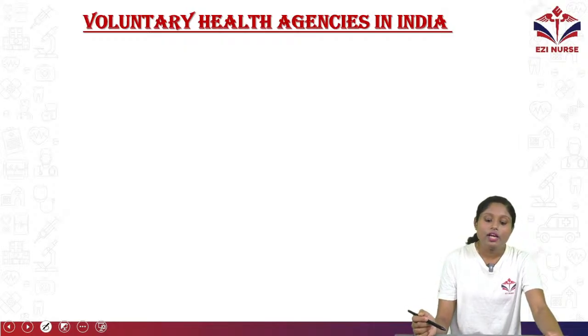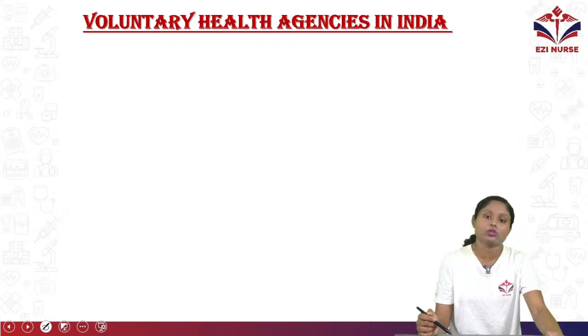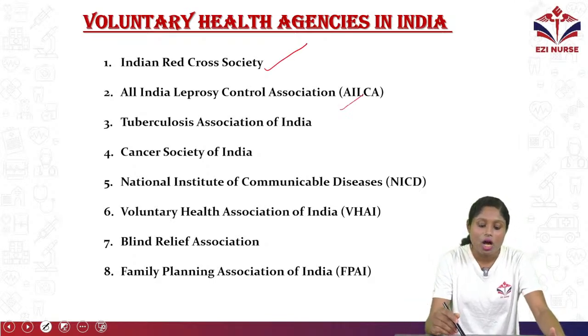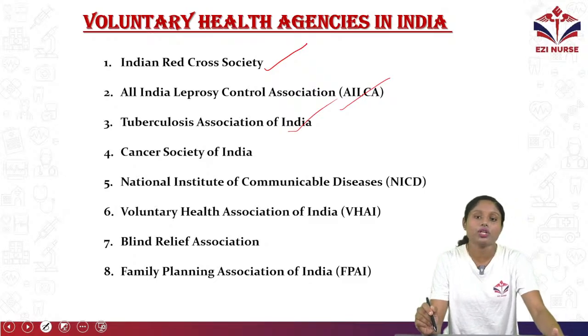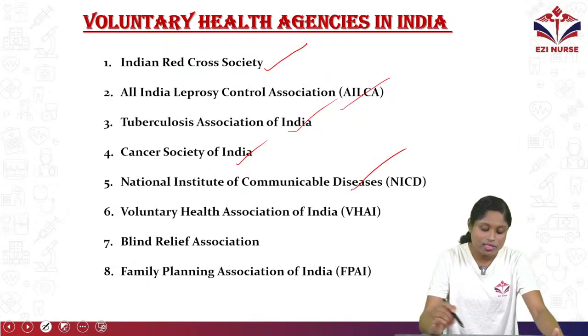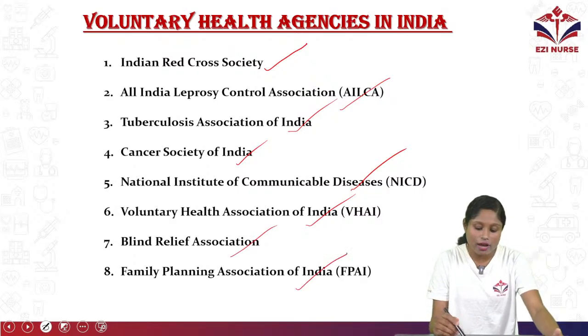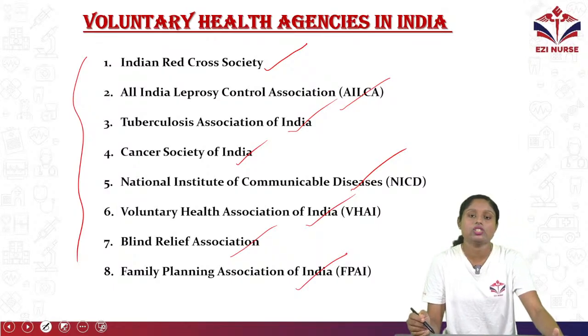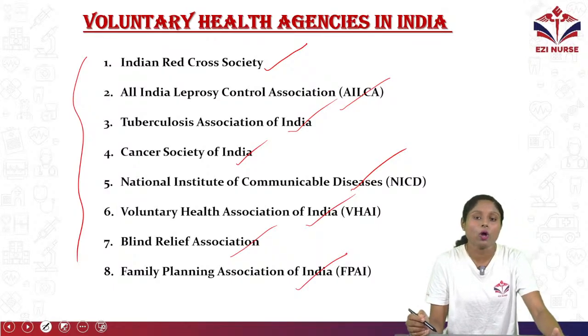Now we will see voluntary health agencies in India. What are the health agencies working in India? Indian Red Cross Society, All India Leprosy Control Association, Tuberculosis Association of India, Cancer Society of India, National Institute of Communicable Diseases, Voluntary Health Association of India, Blind Relief Association and Family Planning Association of India. So these are the voluntary health agencies in India that work for the health of the public.